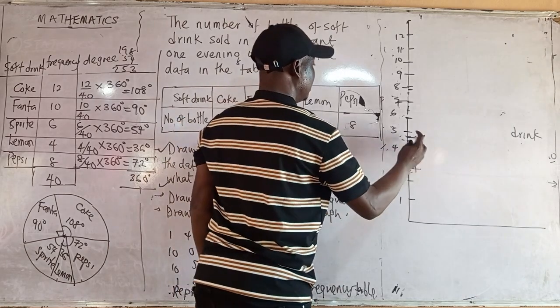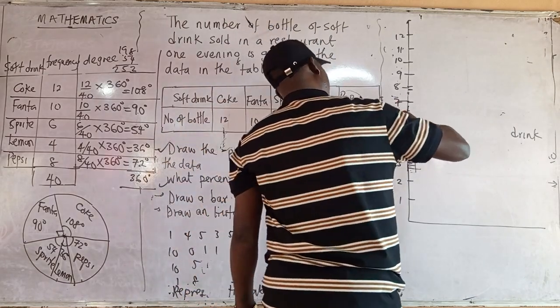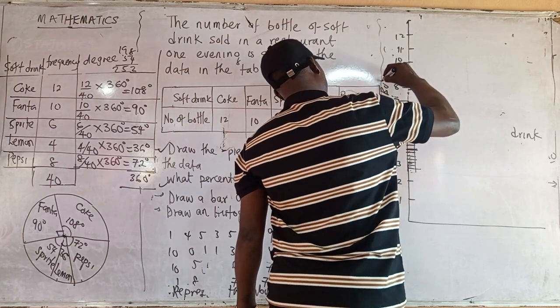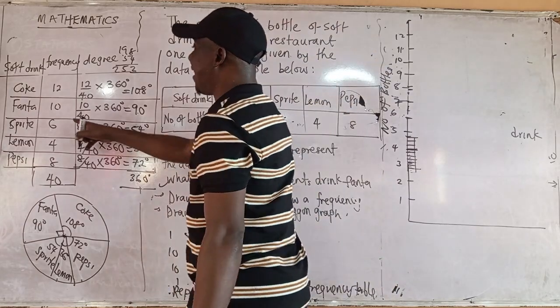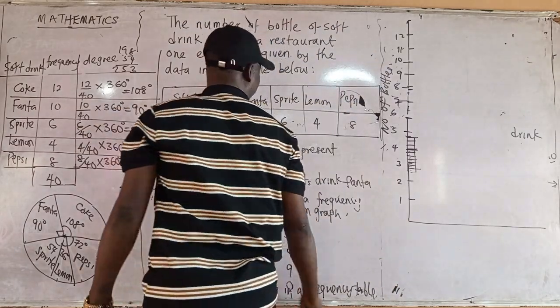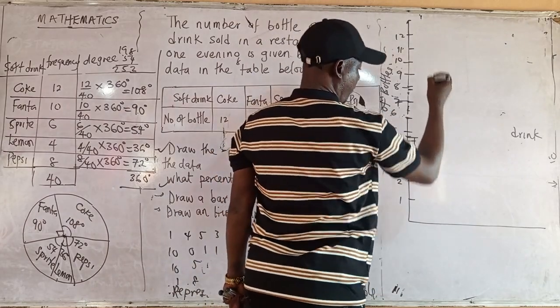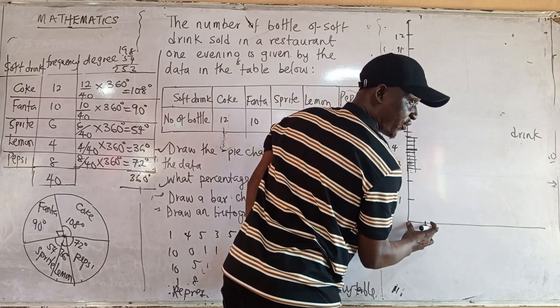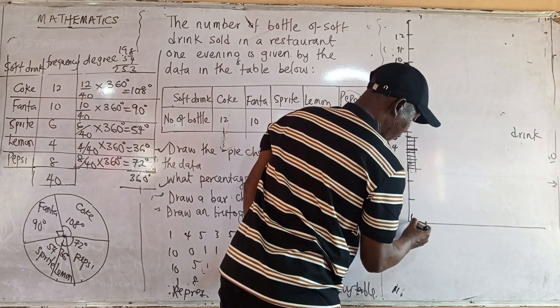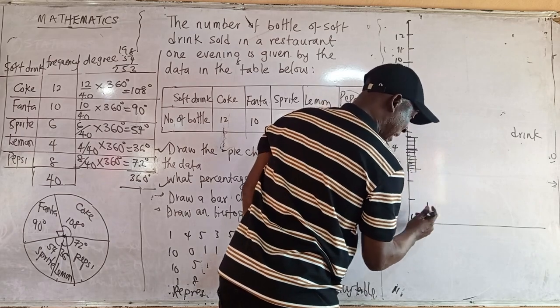Now, if I have 12, don't forget this number of what? Of bottles as is. Now, I will now draw. What is the first thing I want to draw now? 12 is the Fanta. You use a straight line. Ensure this one is 5 boxes. Use 5 boxes. Then leave 5 boxes there.